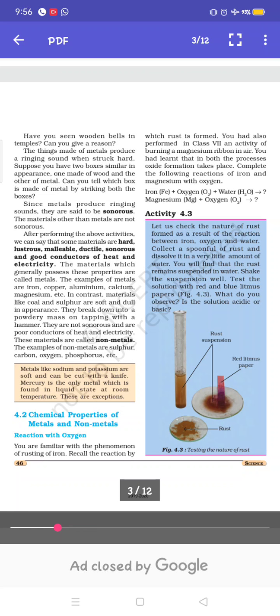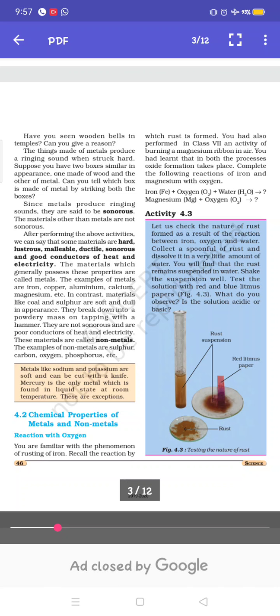Then, the chemical properties of metals. First is the reaction with oxygen. When a metal reacts with oxygen, it forms metal oxides, and metal oxides are basic in nature.